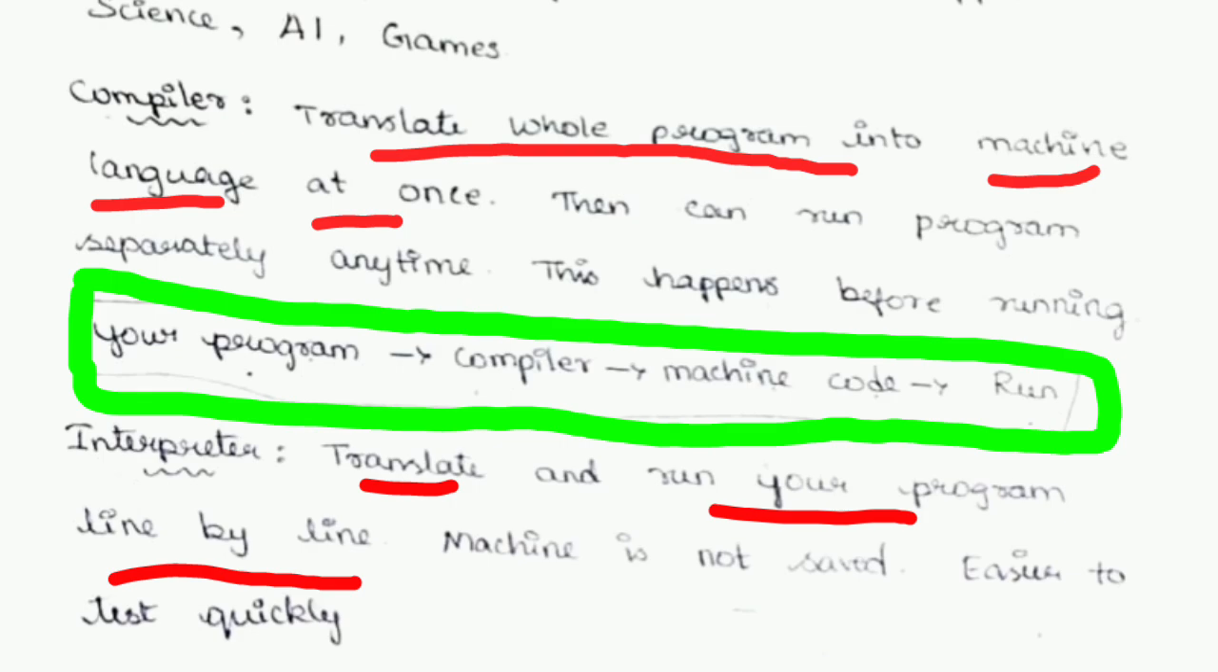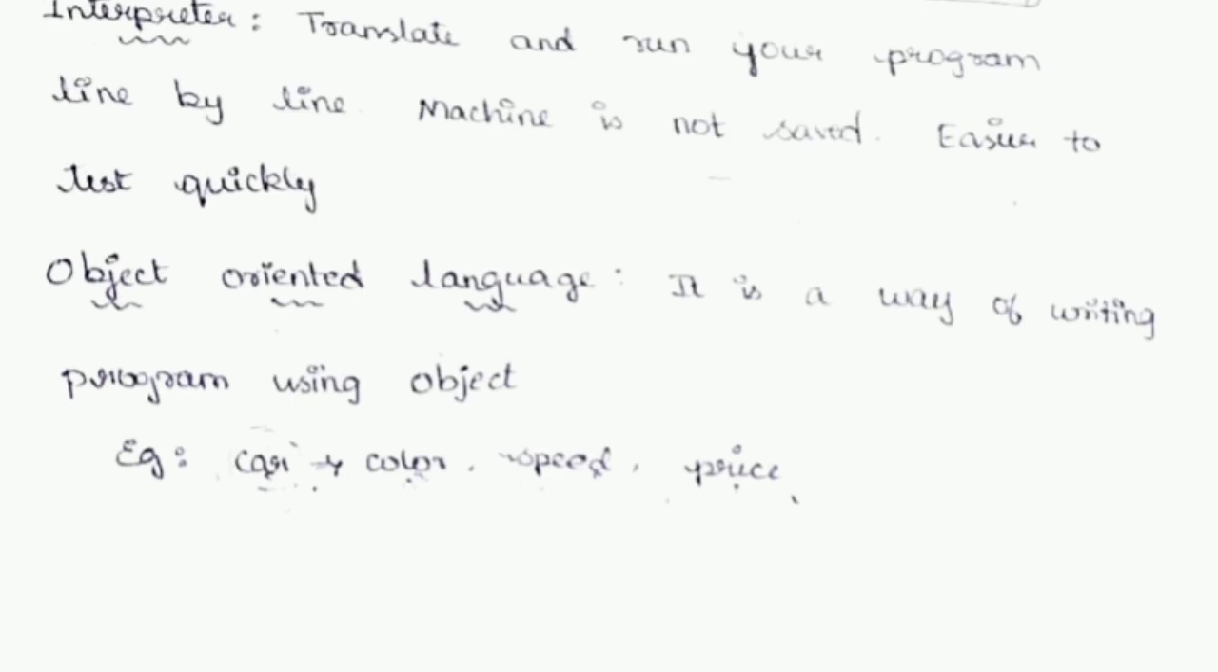Let's see some of the important languages, like object oriented language. This is a way of writing a program using objects. For example, take a car. A car has many things: a color, a brand, speed variations, and a price. All of this is in the object called car, which takes care of these things. We can easily tell that this car has this price, this car has this color, likewise.